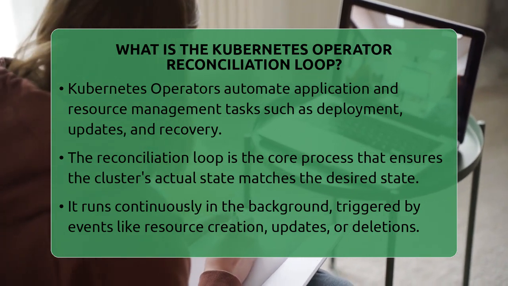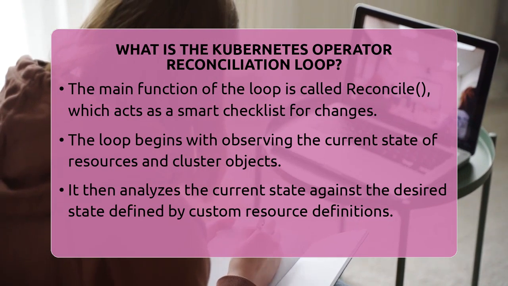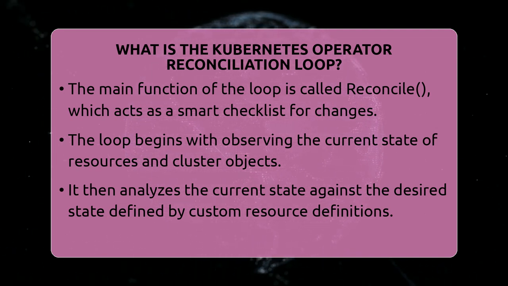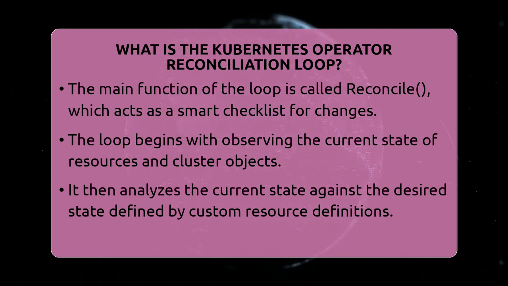Every time you create, update, or delete a custom resource in Kubernetes, the reconciliation loop kicks in. It's triggered by events like when a new database needs to be spun up or a security policy changes. The main function of this loop is called reconcile. Think of it as a smart checklist that runs every time something changes.